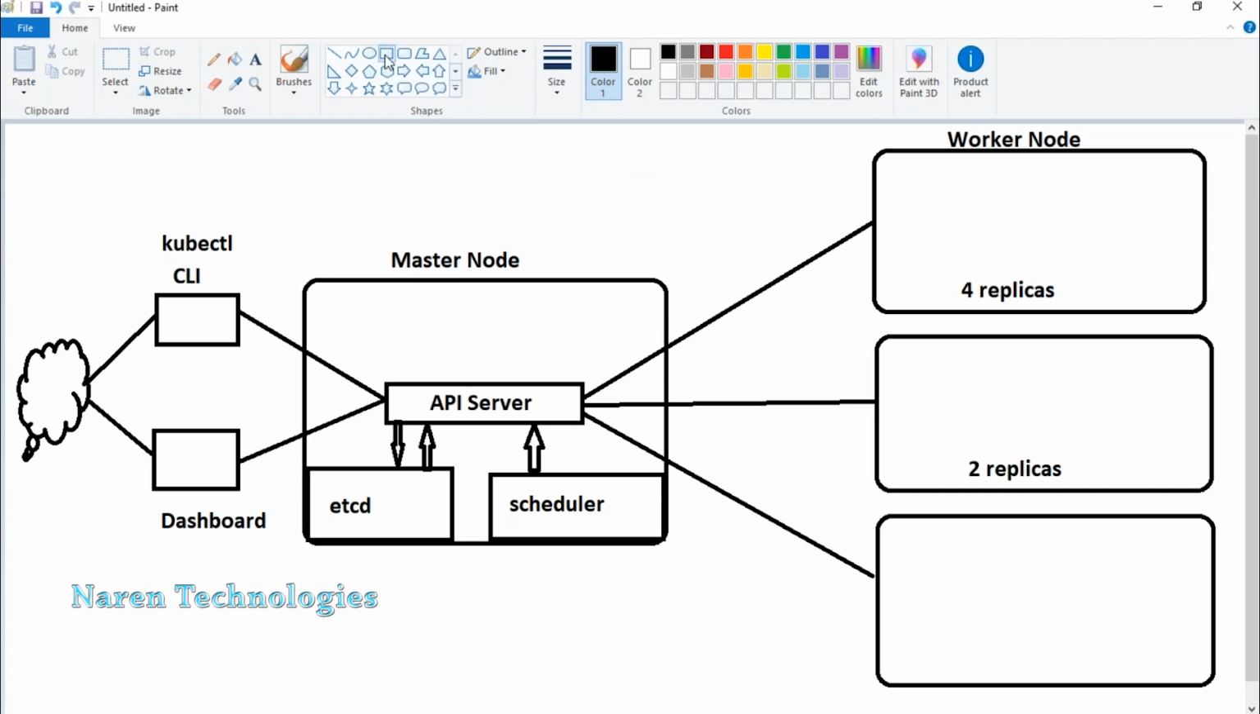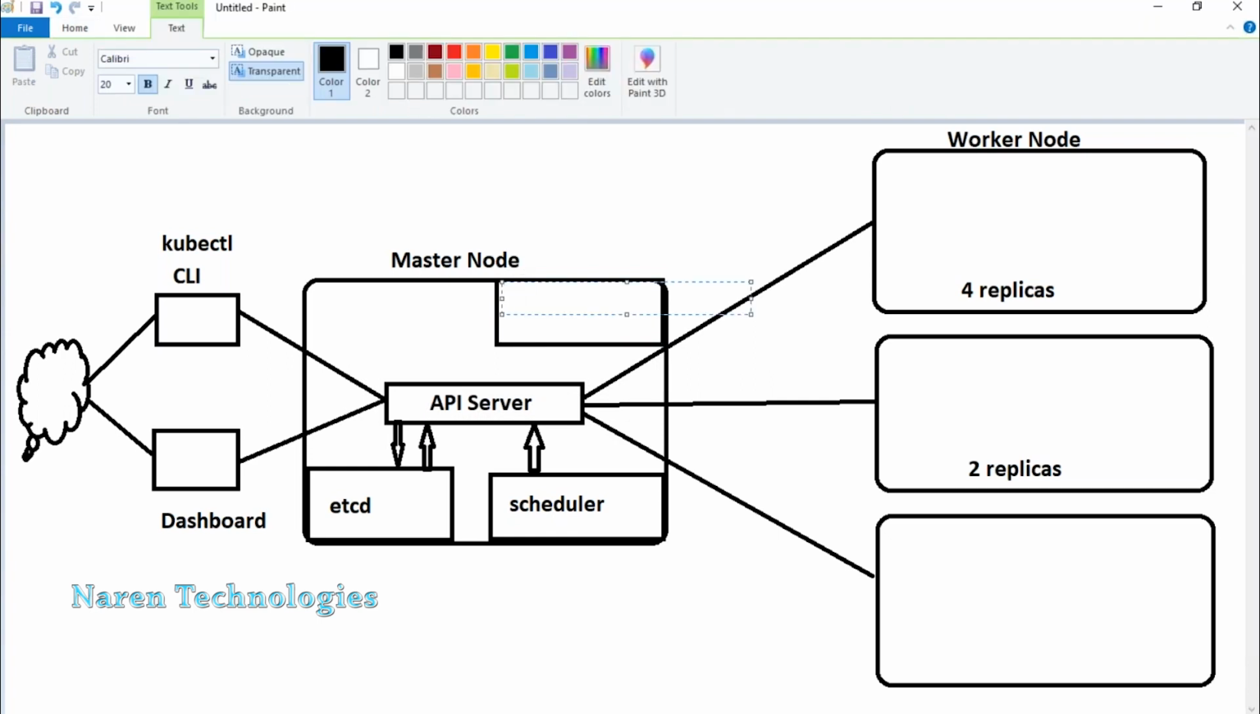And who will be initiating this process? Who is responsible for all this activity? Guys, this is where I'm going to talk about another interesting component. This is called the controller manager.